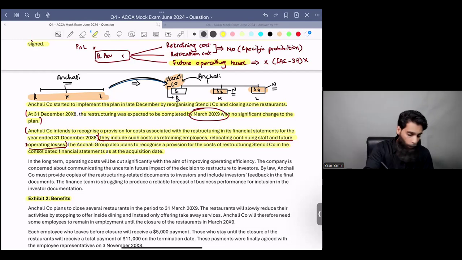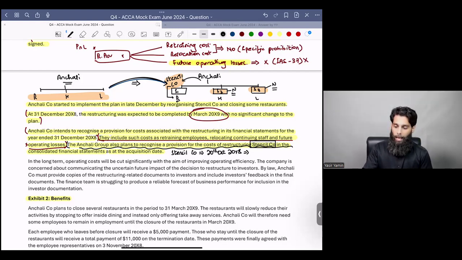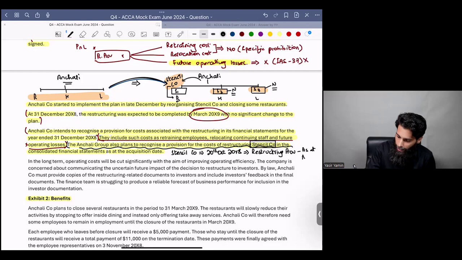Now, this point is very important and I want your attention. Anchali Company is saying that, you see, we have acquired Stencil Company. Do you guys remember when we acquired Stencil Company? We acquired Stencil Company at what date? Do you guys remember? Very good. We acquired this company on 20th October X8. And Anchali company is saying we will recognize a restructuring provision as at the acquisition date.